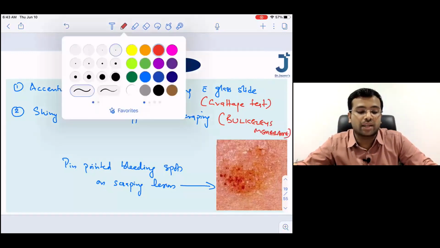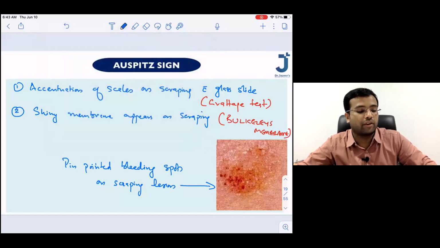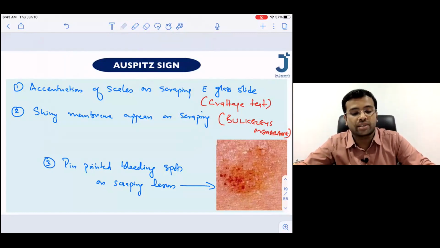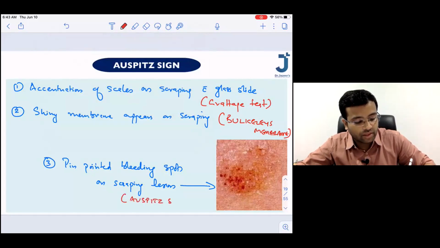And what is the last step? The last step is what I have written initially, that is pinpoint bleeding spots on scraping the lesions, that is called Auspitz sign. So this is exactly Auspitz sign.